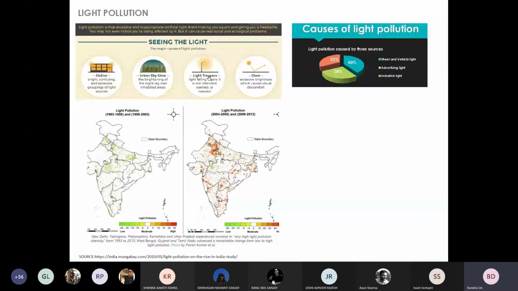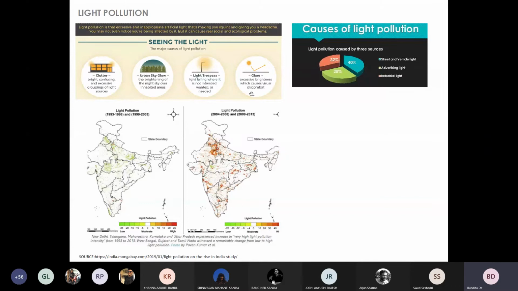Now, light trespass. Another cause of light pollution is light trespass. Light trespass is the excessive light that spills over onto someone else's property. I will explain this to you eventually in the presentation by showing you a project where lighting design was very carefully selected to avoid light trespassing.